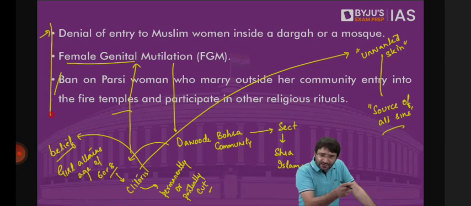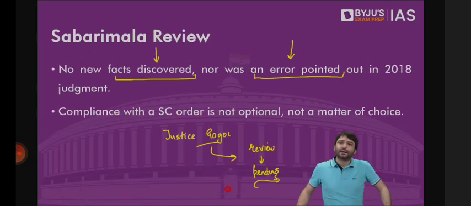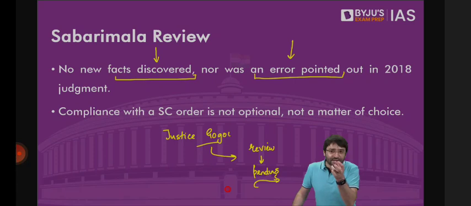Can patriarchy trump the fundamental rights that are provided to the citizens of this country? Justice Gogoi said, we'll keep the Shabarimala review pending till we hear these 3 cases, and then we will take a call, because the verdict in these 3 cases will have an impact on the Shabarimala review. Because if in these cases, women are not allowed inside the dargahs, if female genital mutilation is allowed,